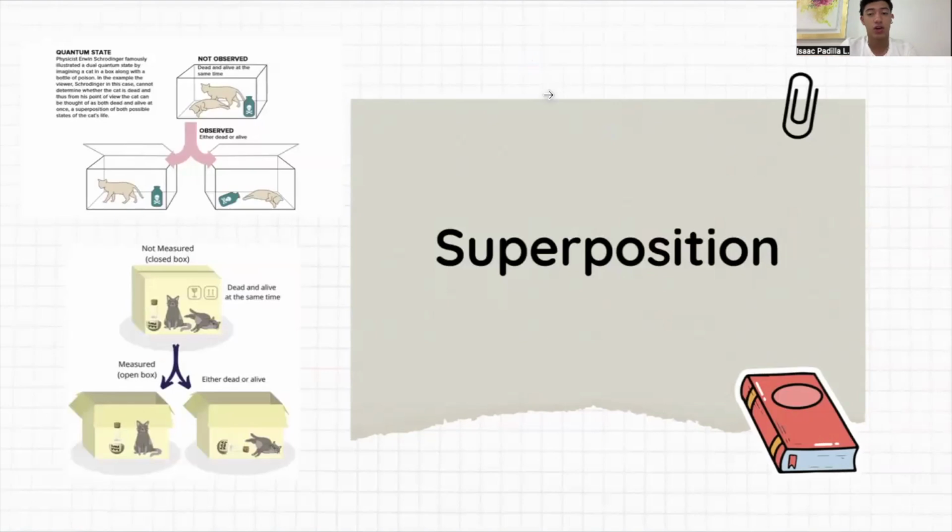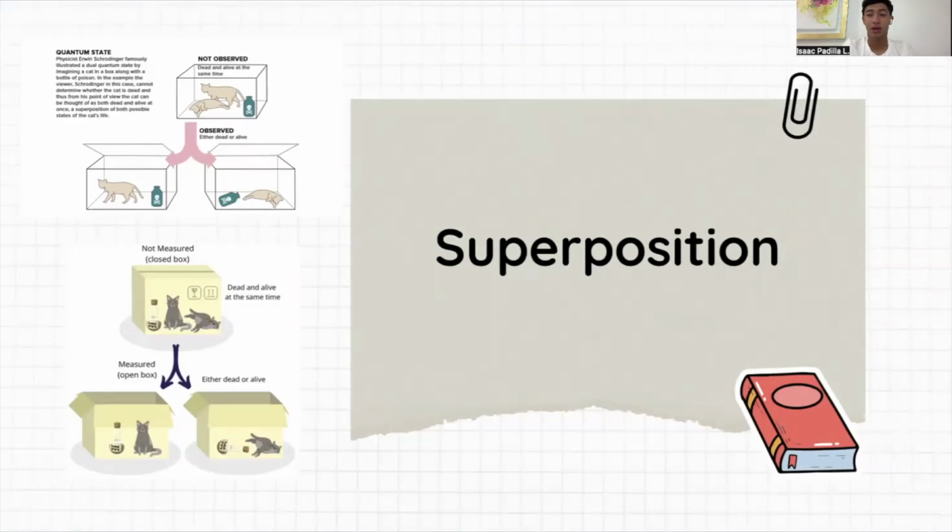Now we have the third and final principle of quantum mechanics, superposition. We may say it's the same operation, but it's not. In observation, we have multiple states, but until we observe it, it decides them. But in superposition, a quantum particle, like an electron, can have multiple states at once and can be at multiple locations at once. In other words, particles can be in multiple places and multiple states until we check on them. So we will have a little example.